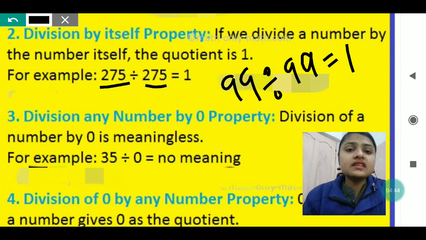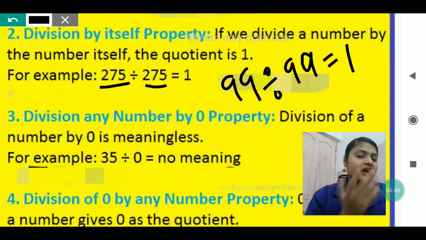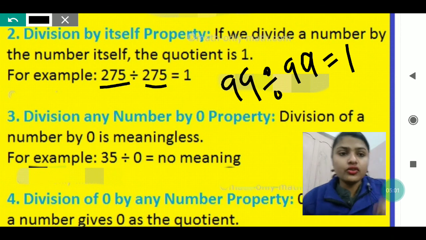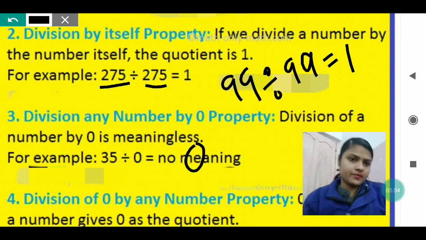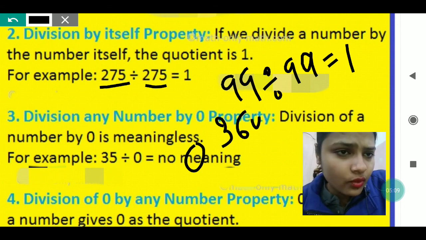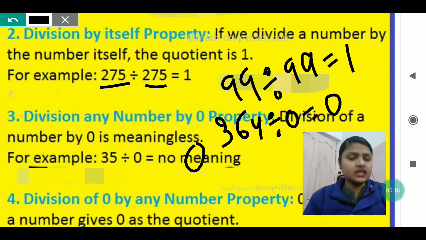Next property, division of any number by zero. When we are dividing any number by zero, it is meaningless. What does meaningless mean? When you are dividing any number by 0, you will get the answer as 0 only. Nothing else you will get. Any number, any big number also, you can take 364 divided by 0. The answer will be 0 only. This is the third property of division, in which we have learned that when any number is divided by 0, we get the quotient as 0 only. Or we can say it is meaningless.